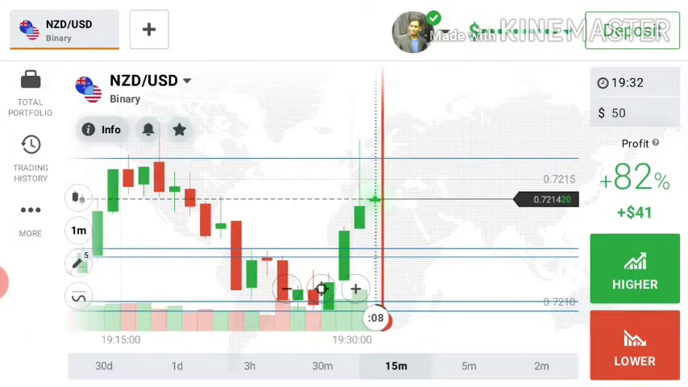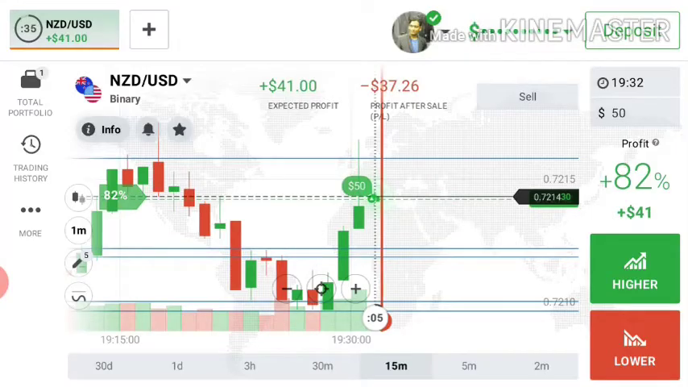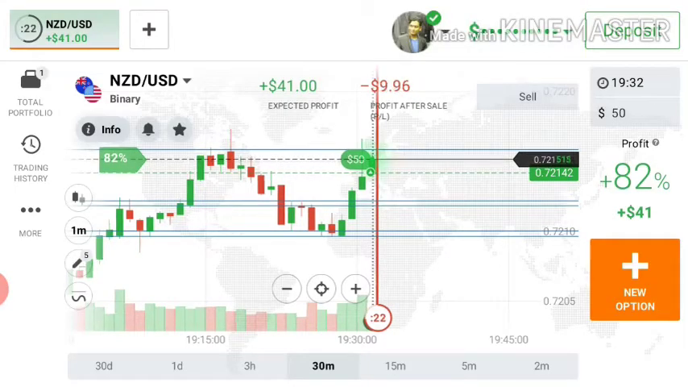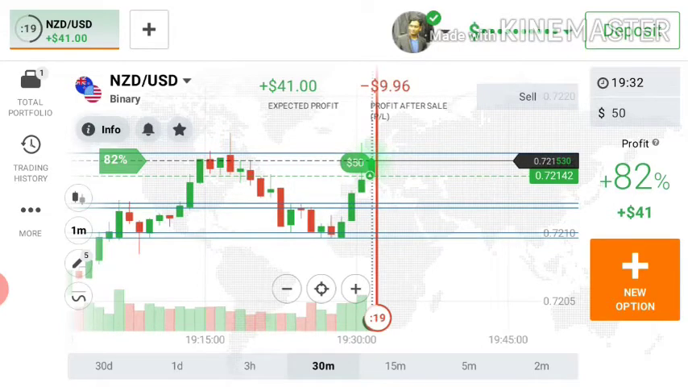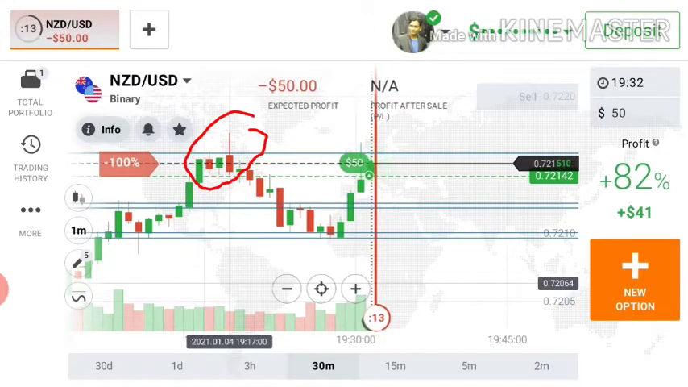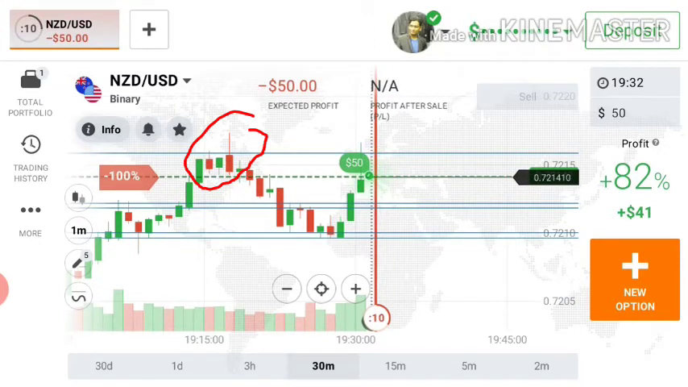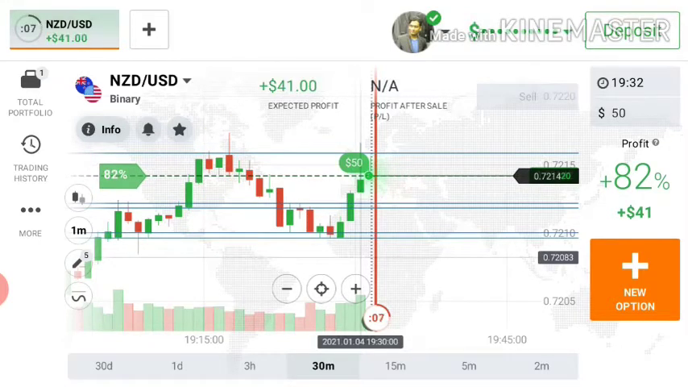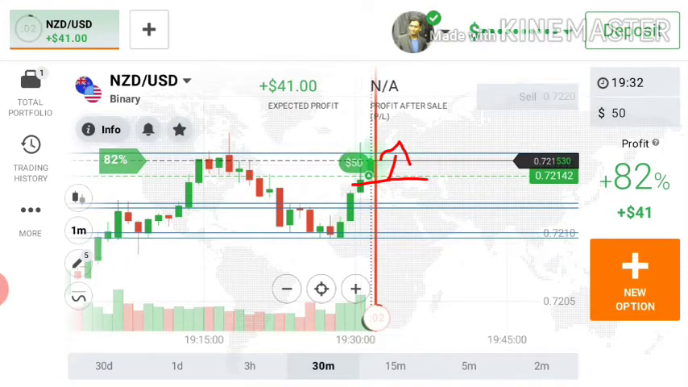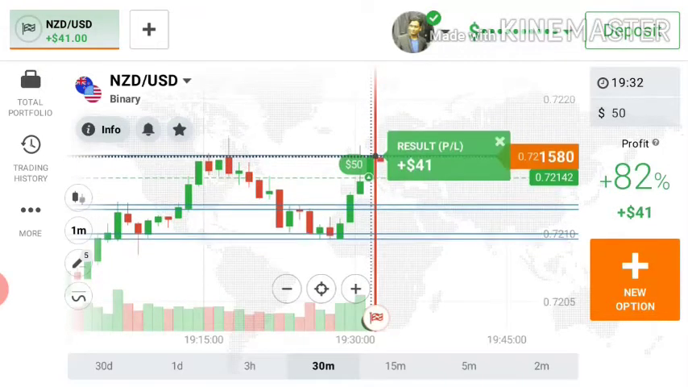I'm placing a higher option here. Let me explain why I'm placing a higher option here. You can see the next level is here, at this red candle with strong rejection. I got a rejection from that level and there is a gap, so the market will definitely go to the next level. That's it, I am placing a higher option here and it will be my winning trade.